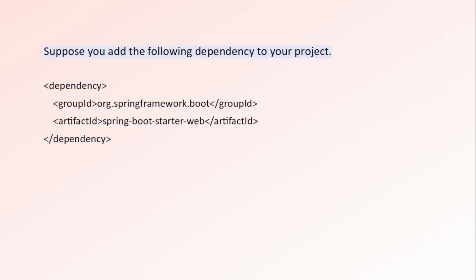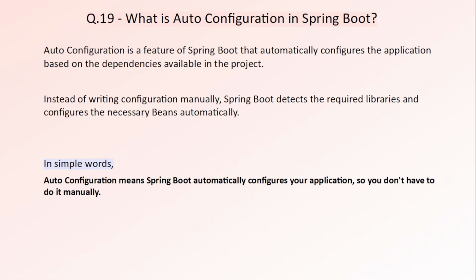You don't have to write all that configuration yourself. That's why Spring Boot applications require much less setup than traditional Spring applications. So if an interviewer asks, what is auto configuration? Then you can say auto configuration is a Spring Boot feature that automatically configures the application based on the dependencies available in the project, reducing the need for manual configuration.